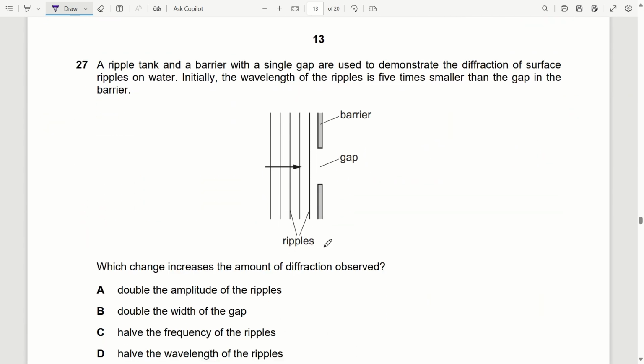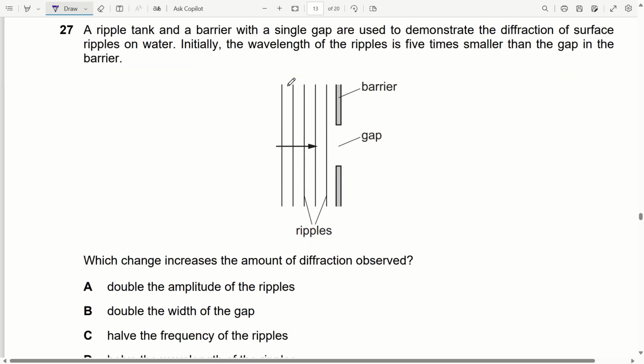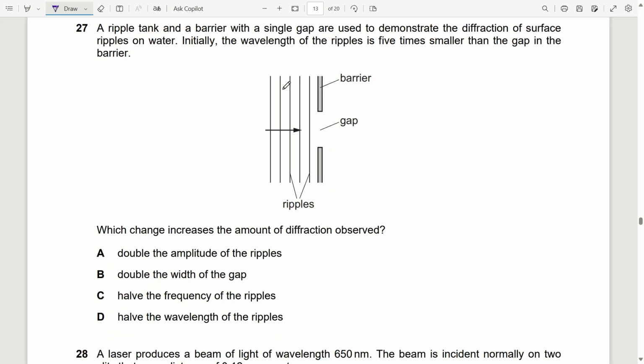Question 27. A ripple tank and a barrier with a single gap are used to determine the diffraction of surface ripples on water. Initially, the wavelength of the ripple is 5 times smaller than the gap in the barrier. What changes increase the amount of diffraction observed?